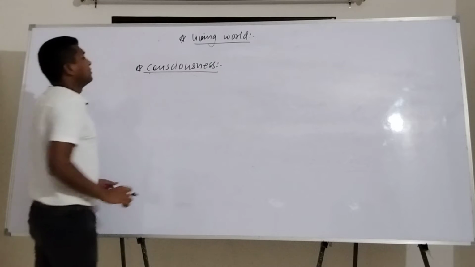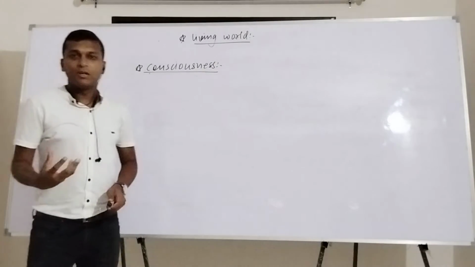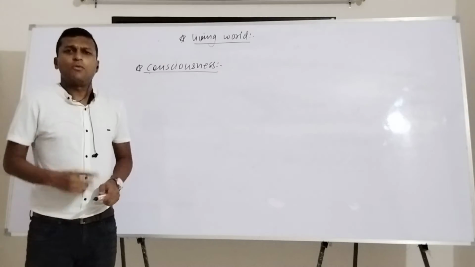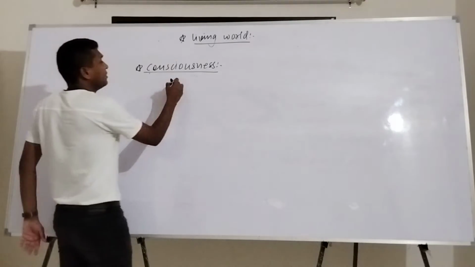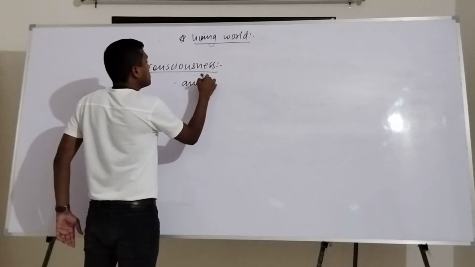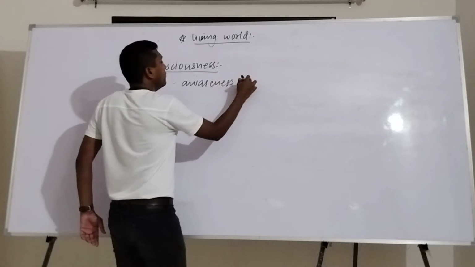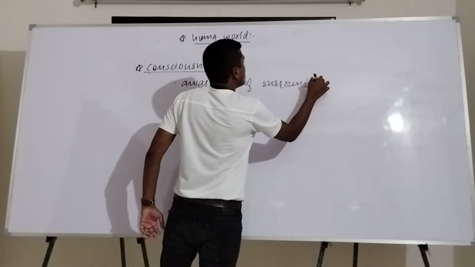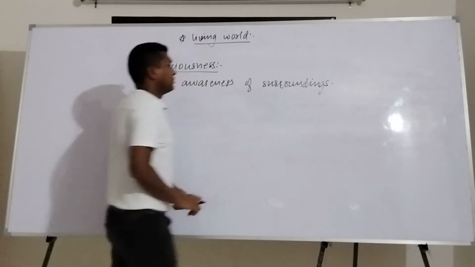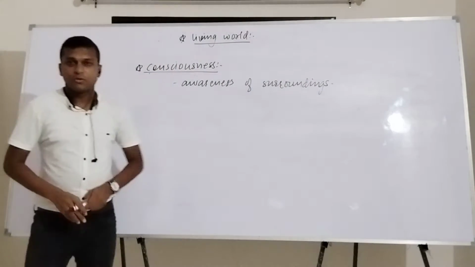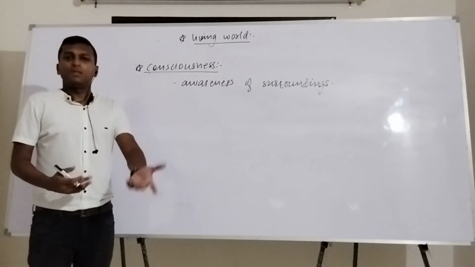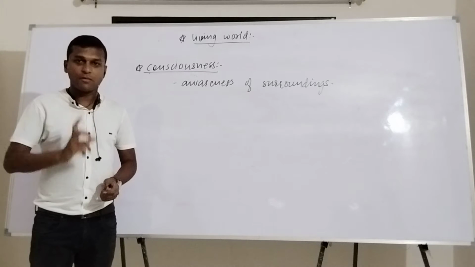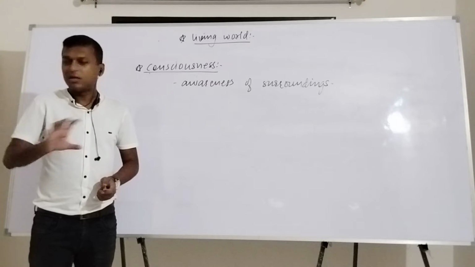Many times when I ask some of the students, their reply is very straight: consciousness means awareness of surroundings. This is the general answer. Awareness of the surroundings means whatever is happening around you, you must be aware of that. Whatever it can be, it doesn't matter.